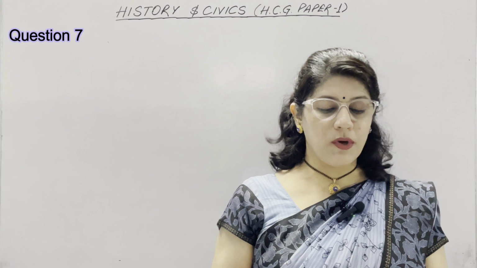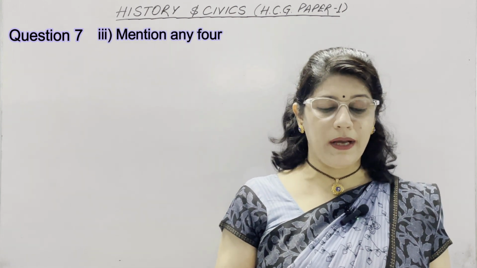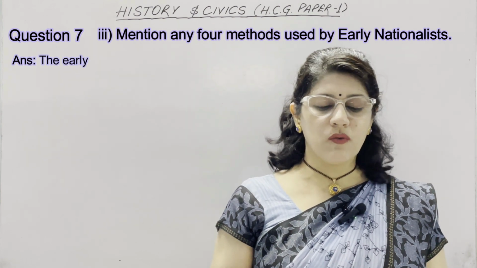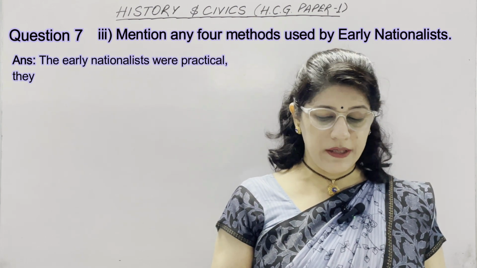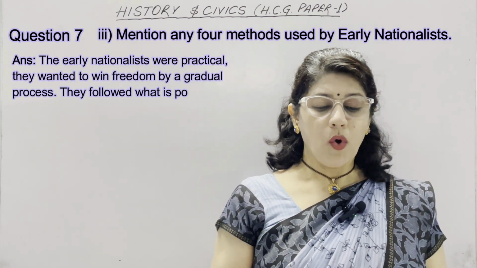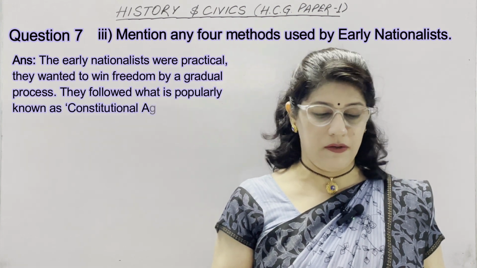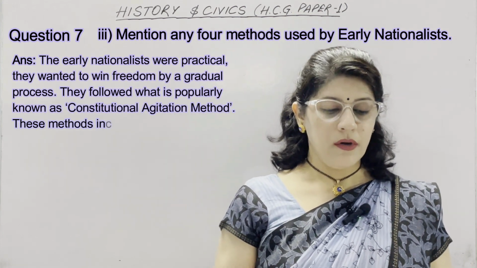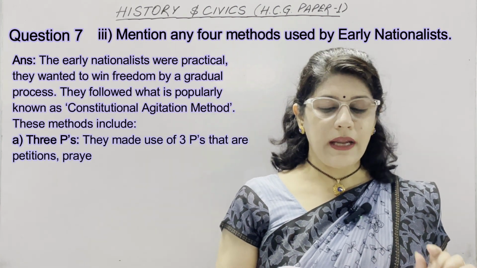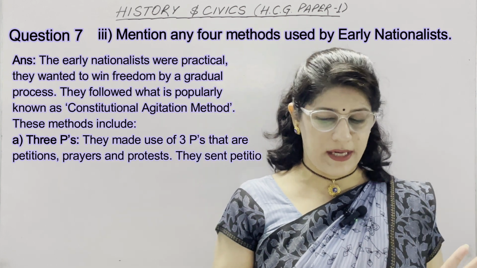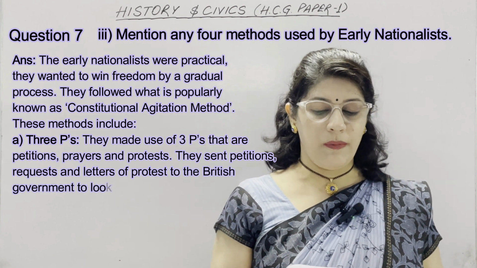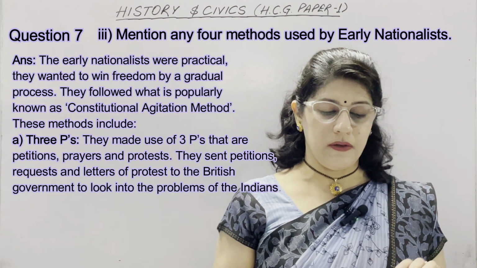Our third part of this question number 7 is, mention any four methods used by early nationalists. Introduction. The early nationalists were practical. They wanted to win freedom by a gradual process. They followed what is popularly known as the constitutional agitation method. Methods include, first point is 3 P's. They made use of 3 P's that are petitions, prayers and protests. They sent petitions, requests and letters of protest to the British government to look into the problems of the Indians.